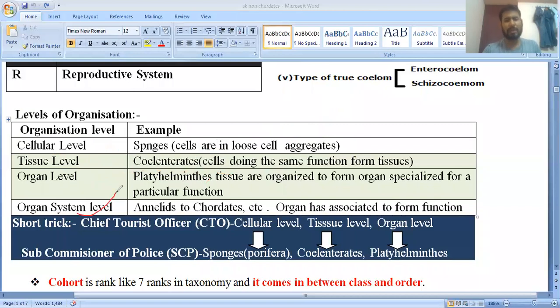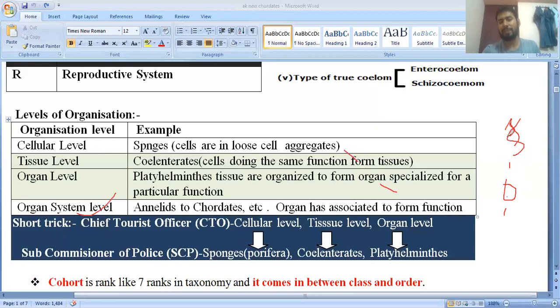Next I've given the organ system level of organization. You have already studied this and know it very well, because I am going to discuss the basic things. Firstly DNA will form, then nucleus, then cell, then tissue, then organ system, then individual, then population, then community, then ecosystem, then landscape, then biome, then biosphere.